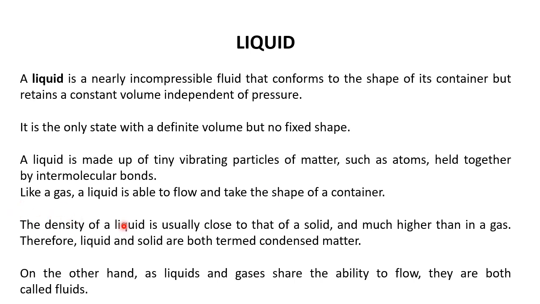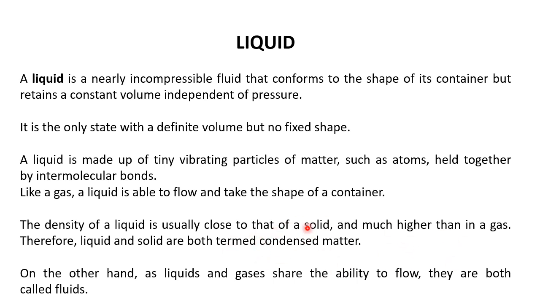The density of a liquid is usually close to that of a solid but much higher than a gas. Solids and liquids have nearly the same density, but gases have a much lower density. Therefore, liquids and solids are both termed condensed matter. Now you know why it is called condensed matter physics.